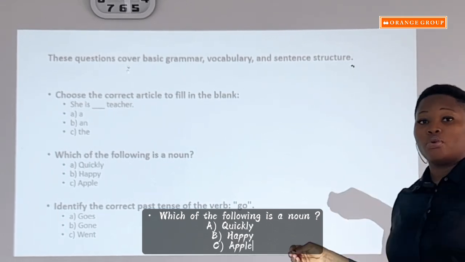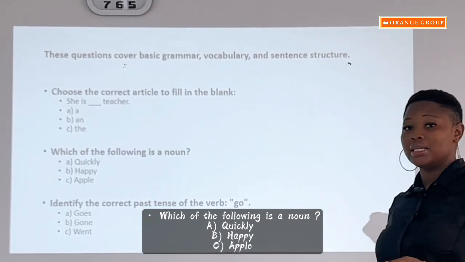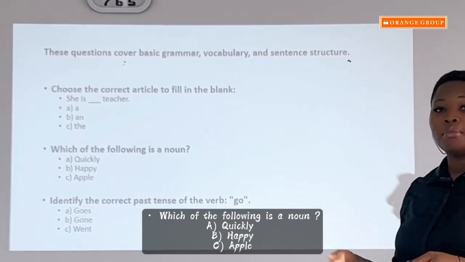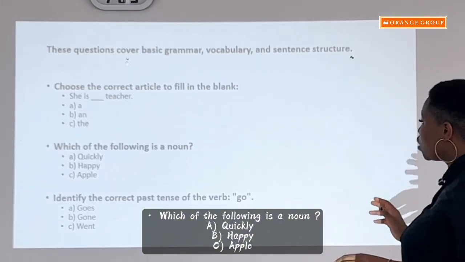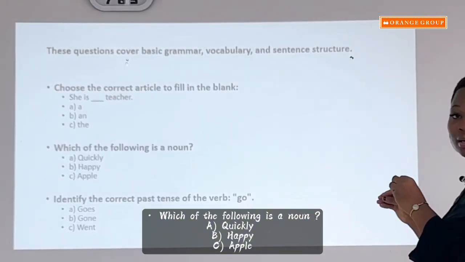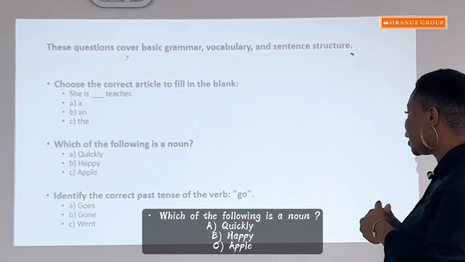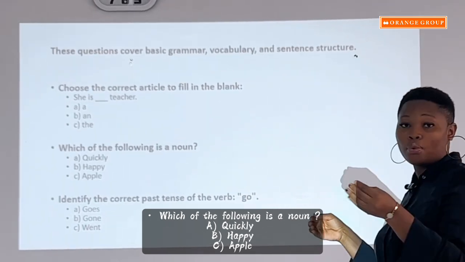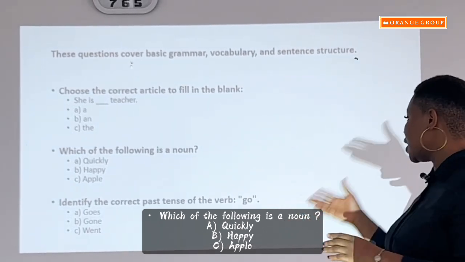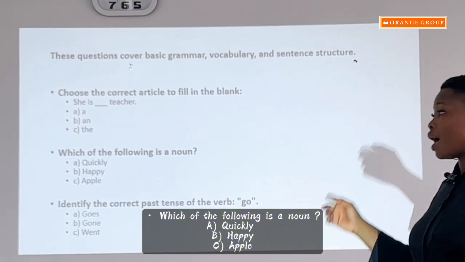A noun is a naming word. So a noun names a place, a person, an animal, a thing. So here, what is naming? What is the name here? Is it quickly? Is it happy? Is it apple? Obviously, a fruit, apple. So the answer to that is C, apple.